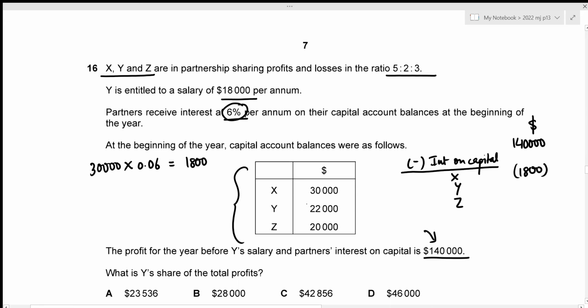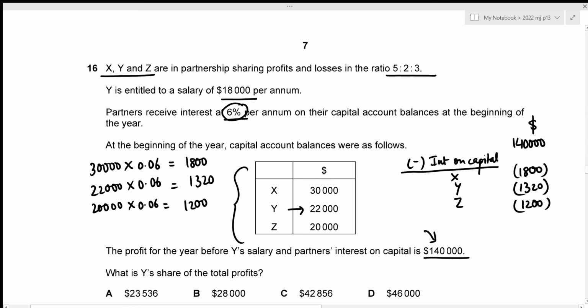For Y, that's the balance of 22,000, so that's 22,000 times 6%, which results in the value of 1,320. This should be subtracted as well. And for Z, that's 20,000. So 20,000 times 0.06, which results in the value of 1,200. And this should be subtracted as well.